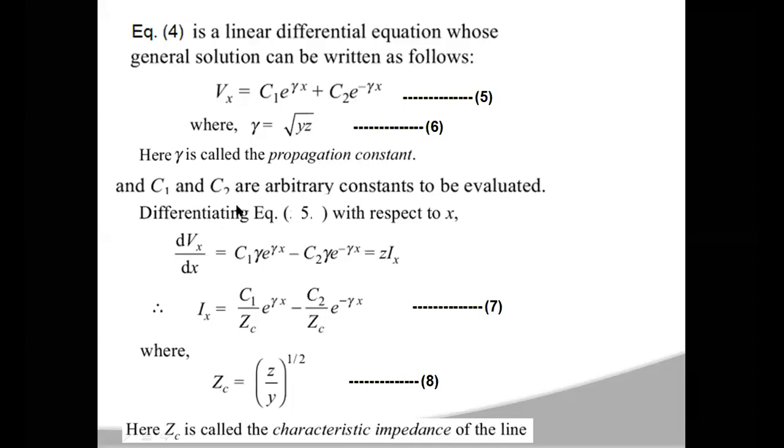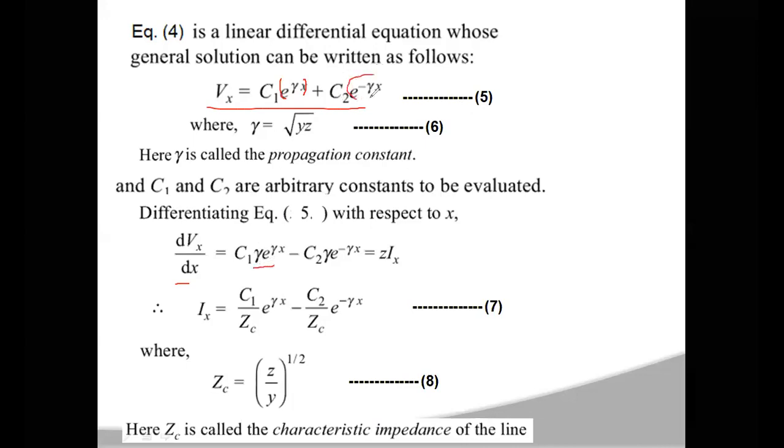So to evaluate C1 and C2, first you differentiate equation number 5, which is this Vx equation, with respect to x. When you differentiate, dVx by dx is equal to C1 into, d by dx of e power gamma x will become e power gamma x into gamma, so you get gamma into e power gamma x.